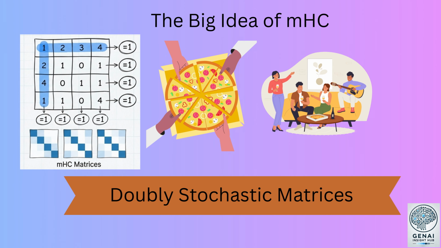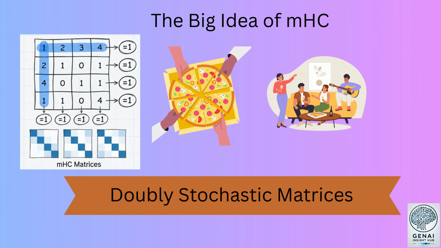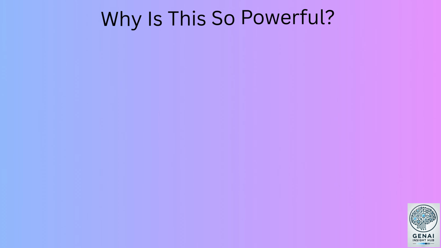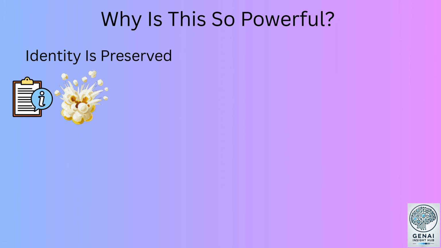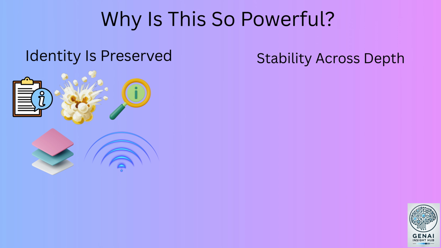Think of it like sharing a pizza. Everyone gets some, no one gets extra. No slice disappears. Why is this so powerful? Identity is preserved because totals stay the same. Information does not explode. Information does not vanish. Even after 100 plus layers, the signal remains stable. Stability across depth. A magical property.